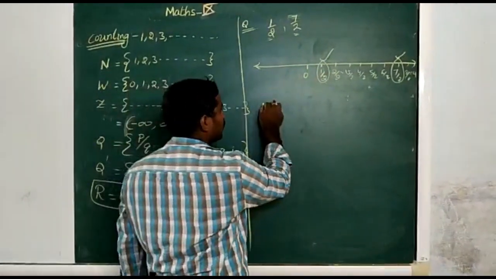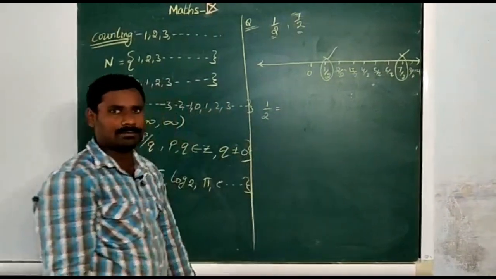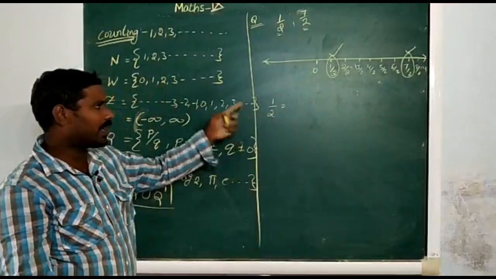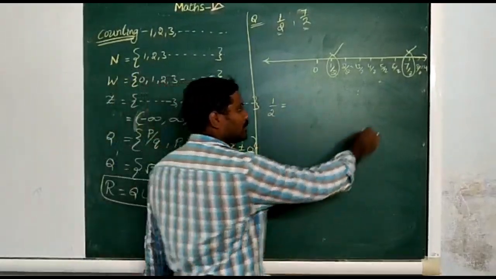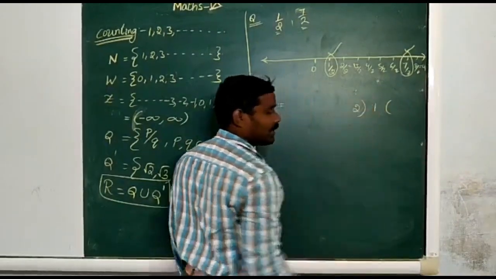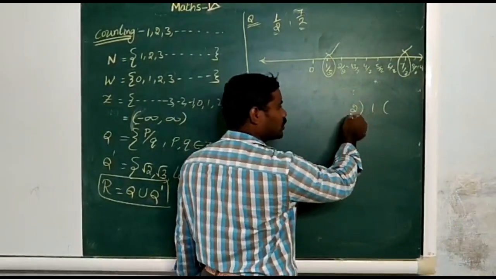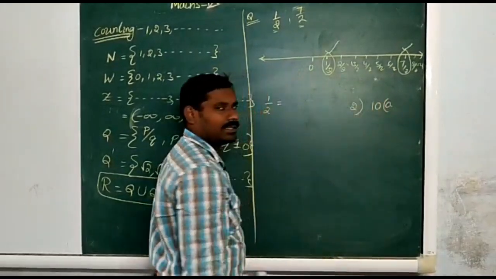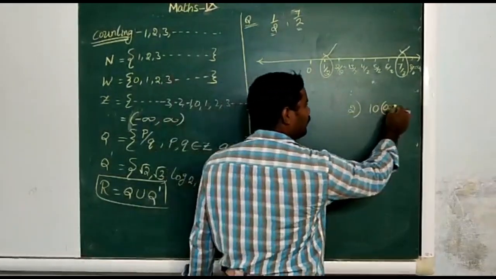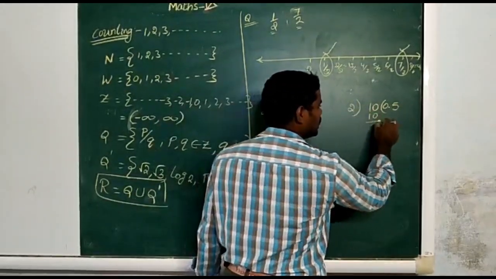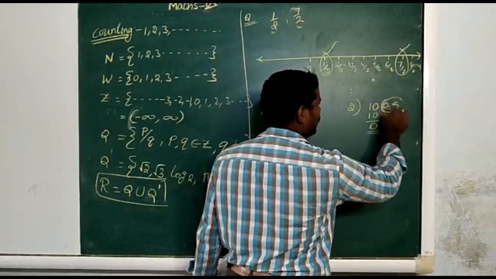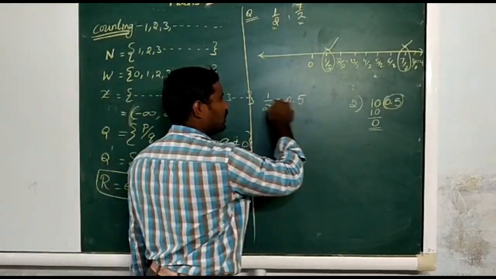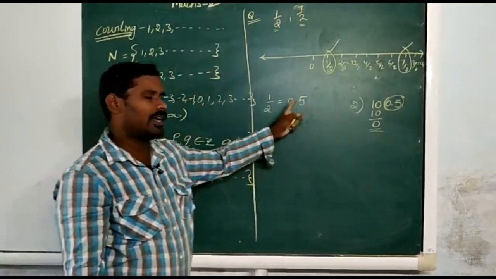Now 1 by 2 is in fractional or rational form. This can be written in decimal form. How to write 1 by 2 in decimal form? 1 divided by 2 is not possible, so I take the decimal and 1 becomes 10. Now 2 fives are 10. It is divisible, the remainder is 0. That means 1 divided by 2 is 0.5. So 1 by 2 can be written in decimal form as 0.5.